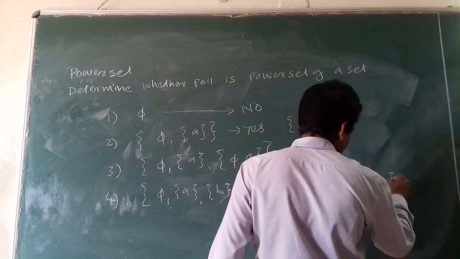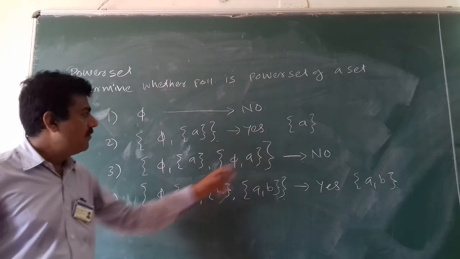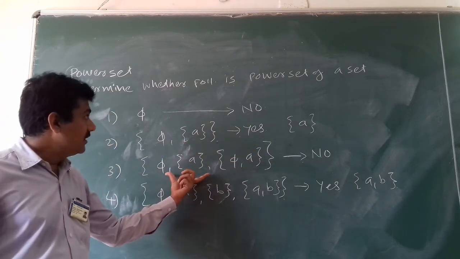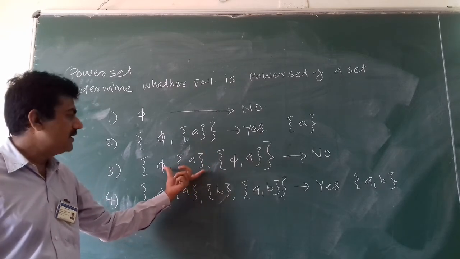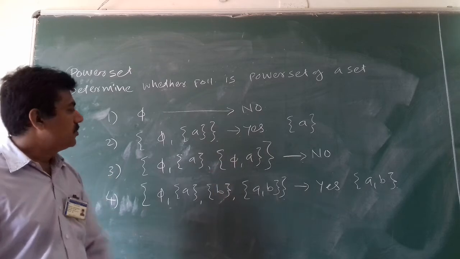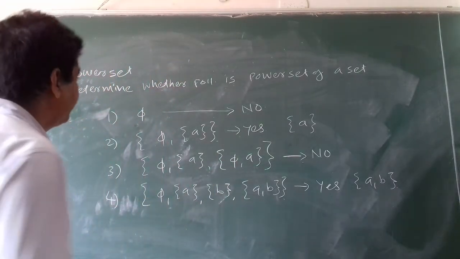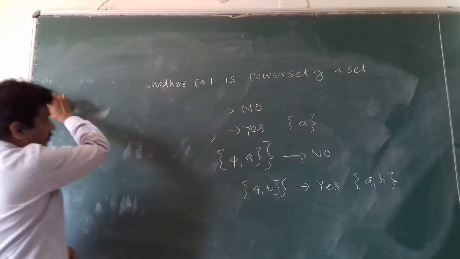A comma B. For this set, this one is the power set. This is the power set that is given. But there is no set that has this as a power set. Okay. So this is the question. So this one is the power set.